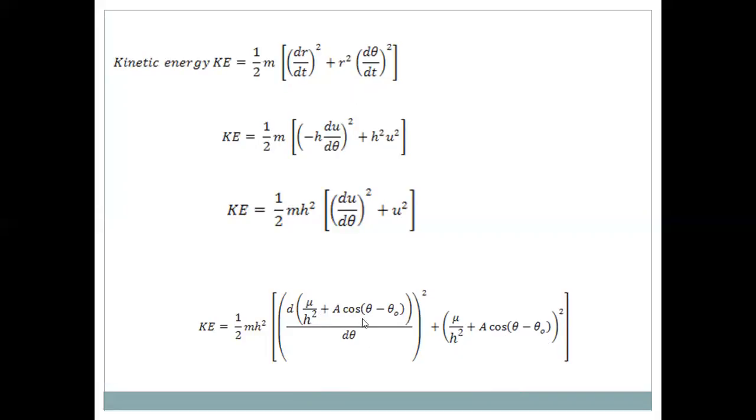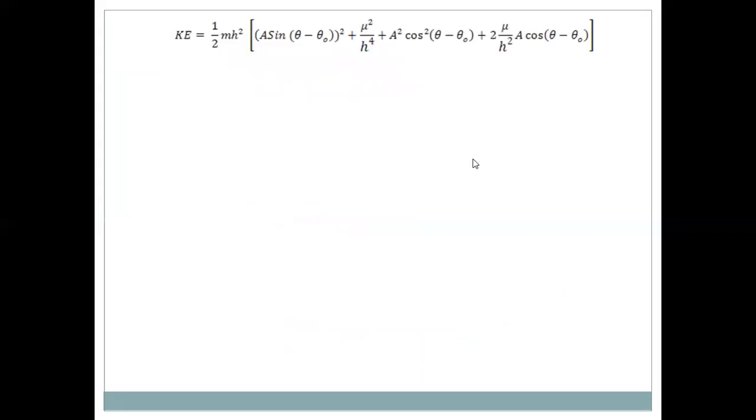This is of course a differentiation of this, and this is (a + b) whole square. We know d/dθ of μ/h² is 0. So d/dθ of A cos(θ − θ₀) is −A sin(θ − θ₀). So with the square, we get A² sin²(θ − θ₀). This is just like (a + b) whole square, that is a² + b² + 2ab. Of course, there is also A² sin²(θ − θ₀).